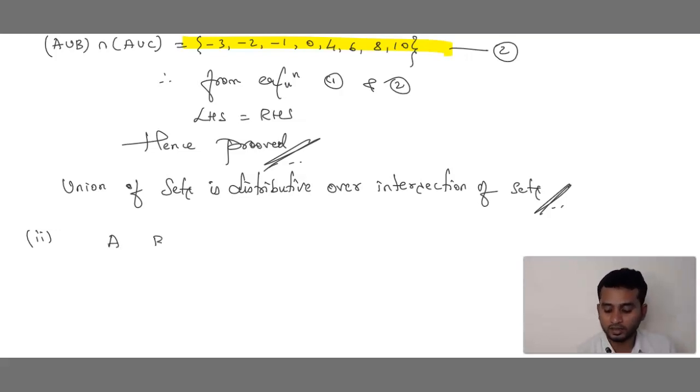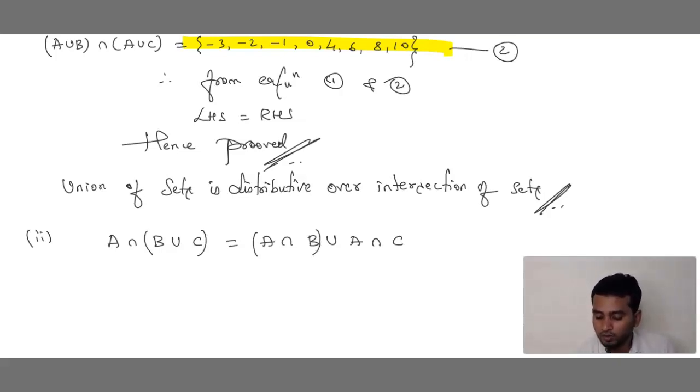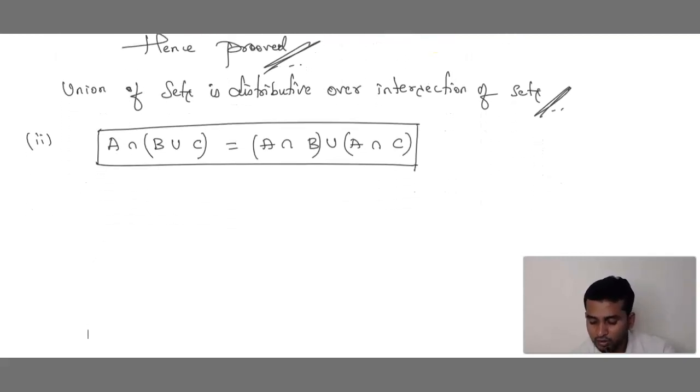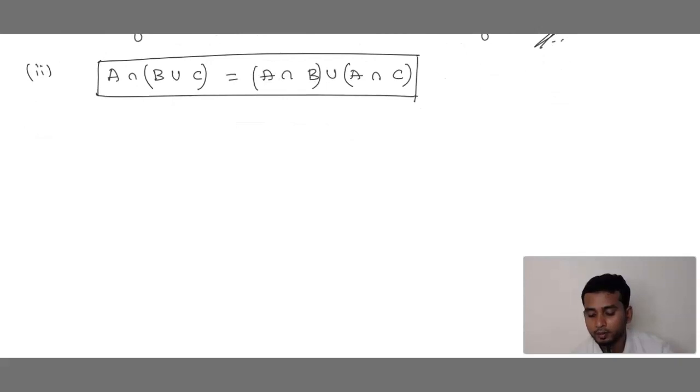That is A∩(B∪C) is equal to (A∩B)∪(A∩C). Intersection means intersection, union, intersection, union, intersection. Here, first keep the bracket for the next two, first two, last two. Now we have to prove LHS is equal to RHS. Correct? So first, let me find B union C.